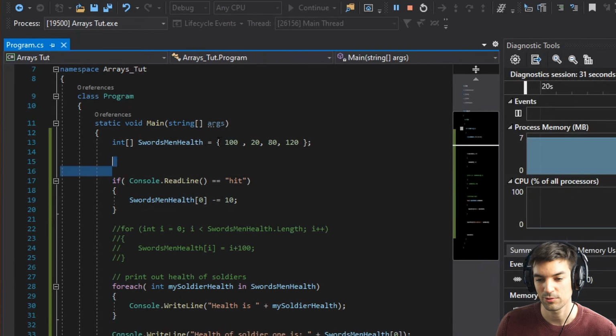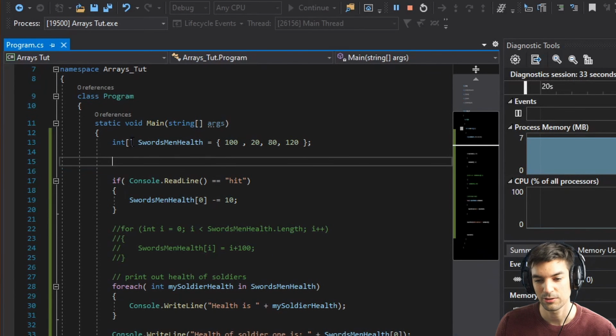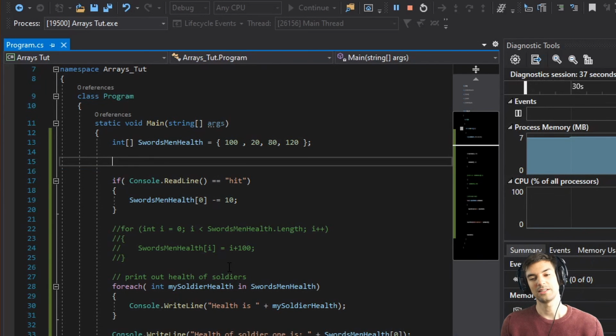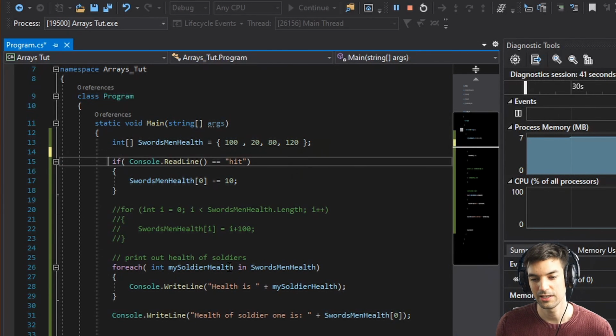Then you can just try it out by your own. Copy the source code, it will be in the description below, and you can just use it, edit it a little bit, maybe add some more functions here. Yeah, and that's it for the basics about arrays.